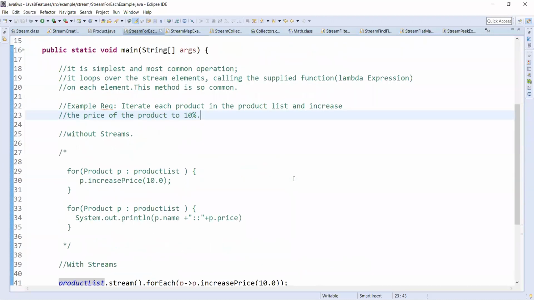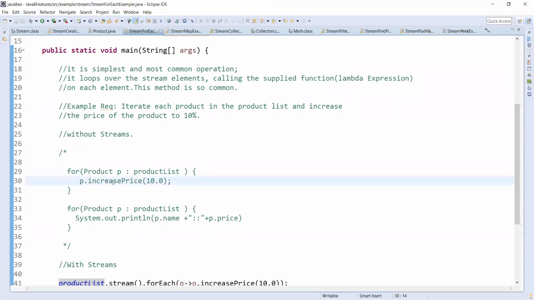Before going to streams, how did we code this requirement without streams? We have a for loop, and we iterate each product in the product list and call increasePrice, which is already available in our product entity.